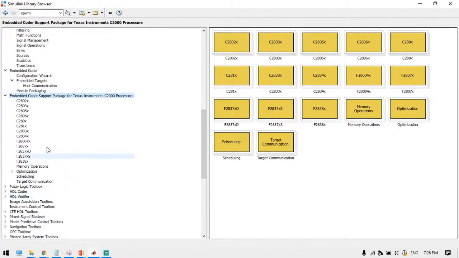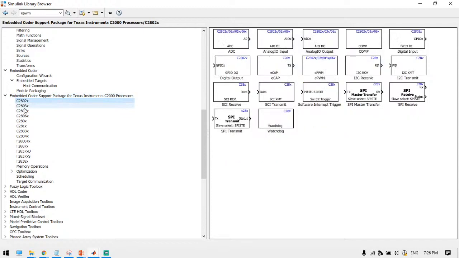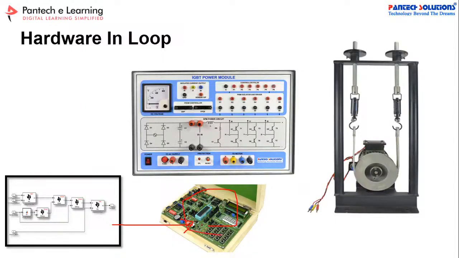See here, first you have to choose any one of the processors. Under this processor, all the components will be here. This particular board is eligible to control your target applications. Is it clear? This is the hardware in loop to integrate all these things. Similarly, when it is running, you can take real-time parameters.